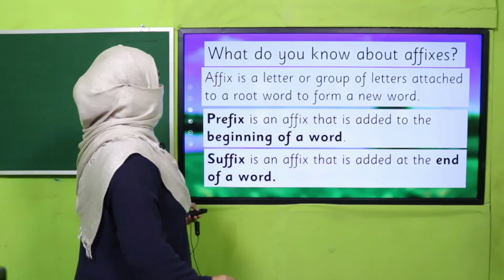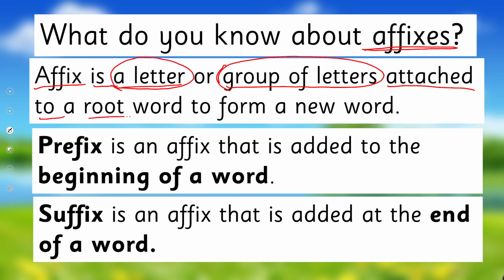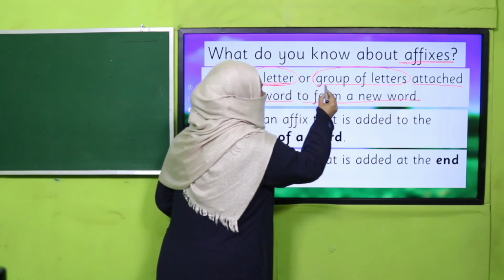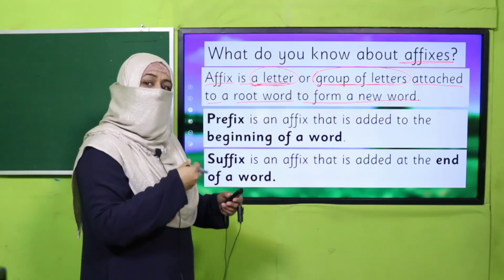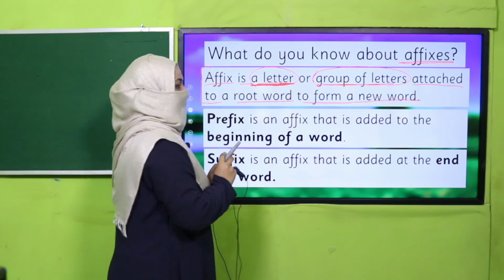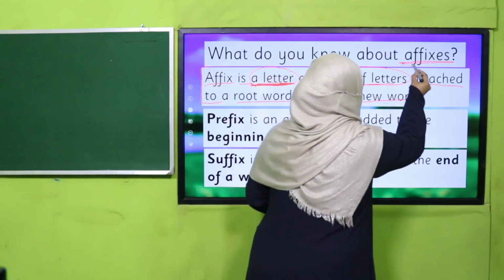The next concept is about affixes. What does affixes mean? Affix is a letter or group of letters. It can be one letter or a group of letters attached to a root word to form a new word. So we take a word, we attach a letter or group of letters to this word and we make a new word. And this activity, when we add letters, is called affixes.